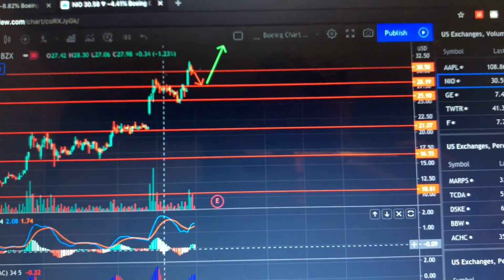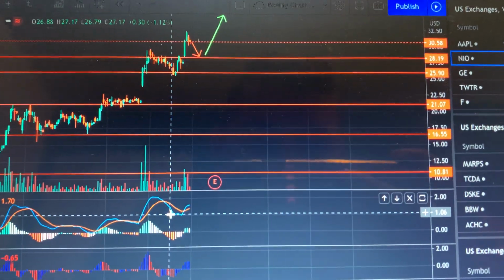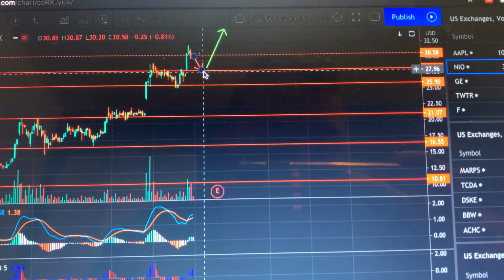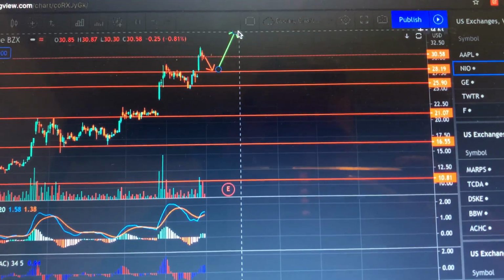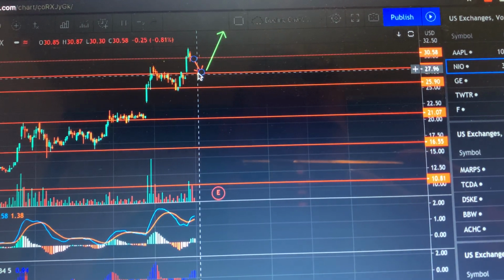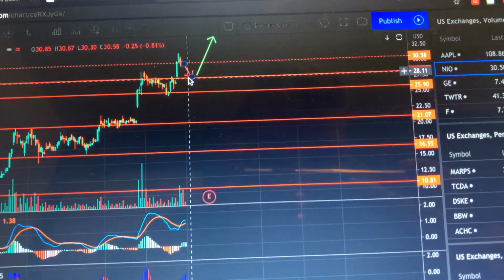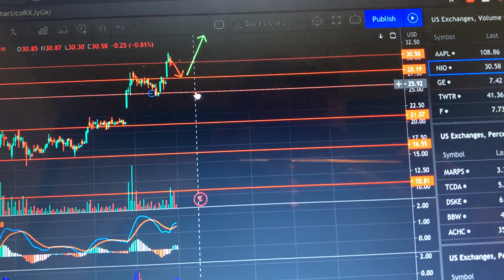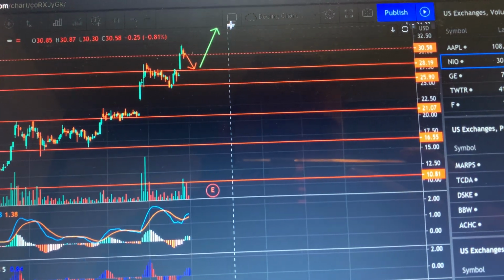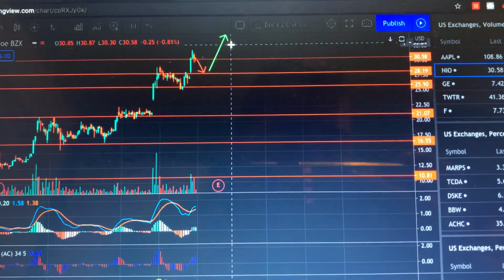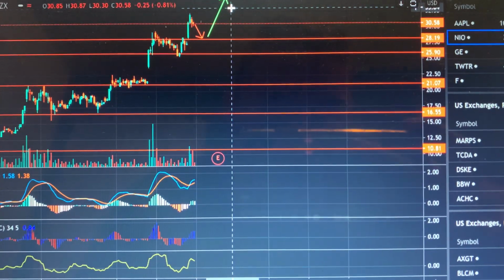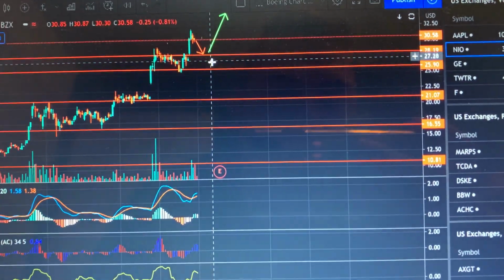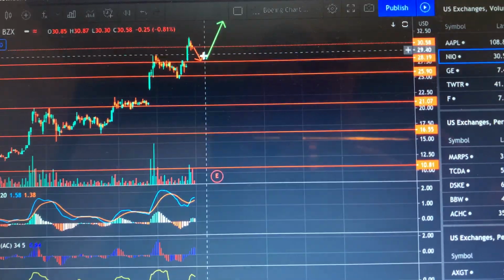So as far as right now, if we do see another reddish week, I do think NIO is going to drop down to around the $27-ish, $28 level, and then we'll see another jump. That can also change depending on how bad this week is, depending on how the markets take it. We can drop all the way down to, I think, $25, $26, and then rebound off that. But again, that really depends on news, depends on who wins the presidency, everything. If Biden wins, I do think we'll see this exact pattern play out. If Trump wins, we might go down to the $26 level and then rebound.